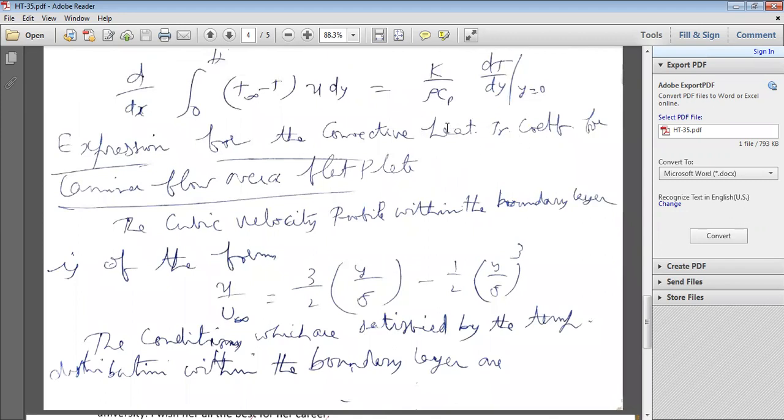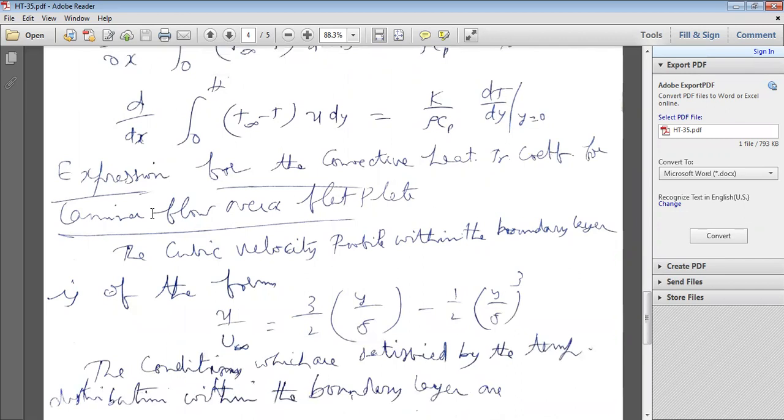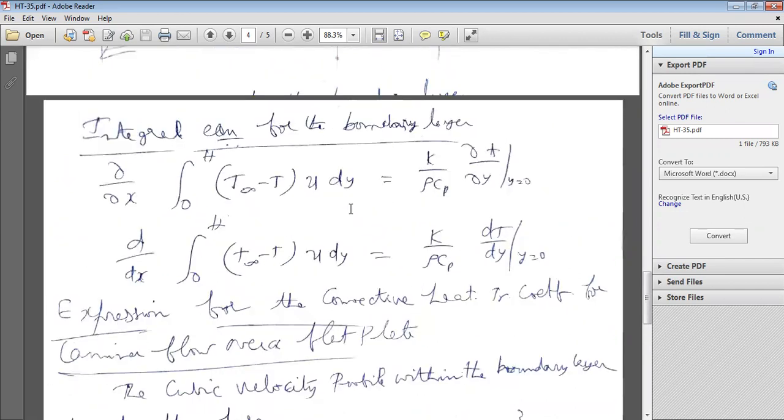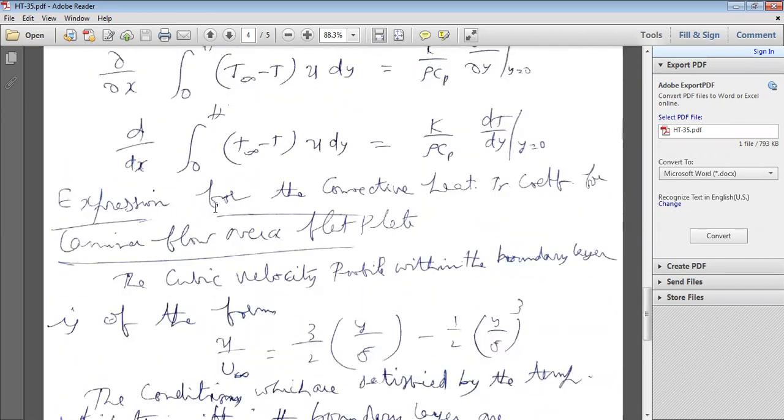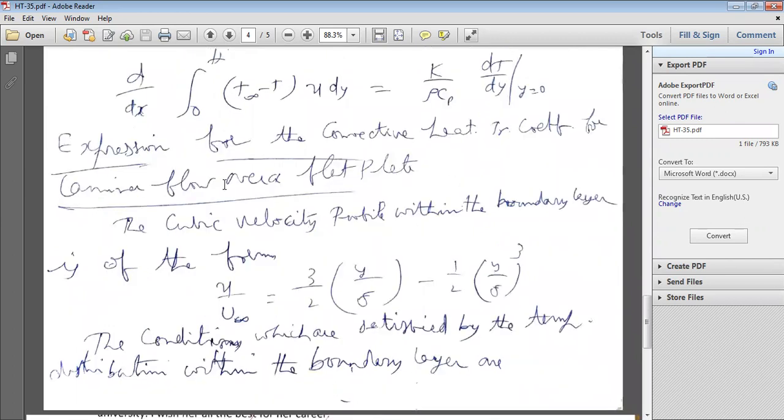For that, you have to derive the equation for the condition of laminar flow over a flat plate. This is important for now. So the expression for the convective heat transfer coefficient for laminar flow over a flat plate, this derivation is important.